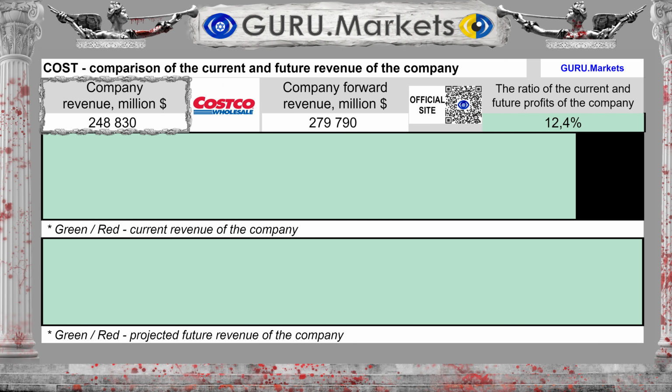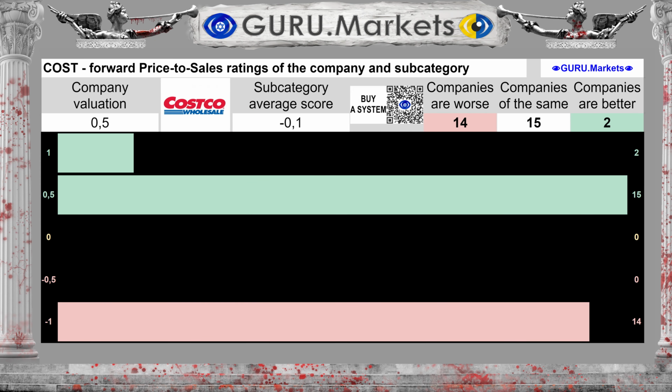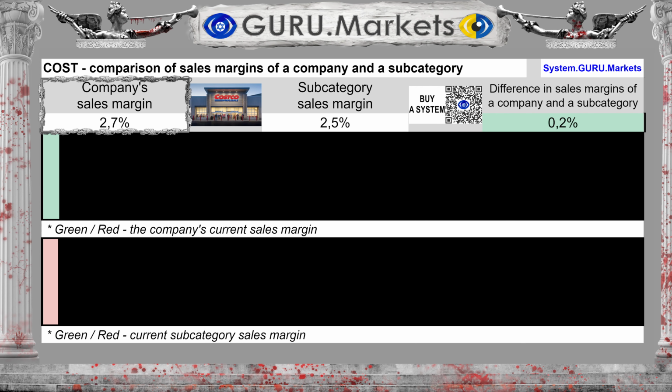$248,830 million. Future revenue for the coming 12 months is expected to be $279,790 million. This is 12% more than now. Assessment of expected future sales performance in comparison with the performance of subcategory companies: good, 0.5 points. The sales margin is 2.7%, with an average in the subcategory of 2.5%.